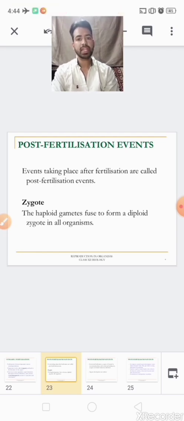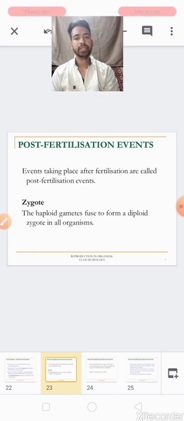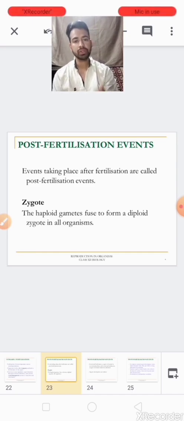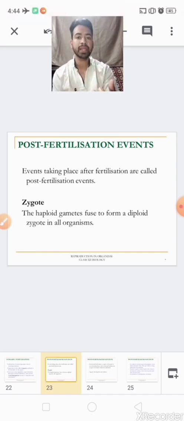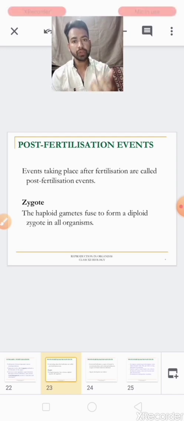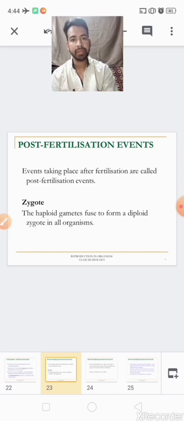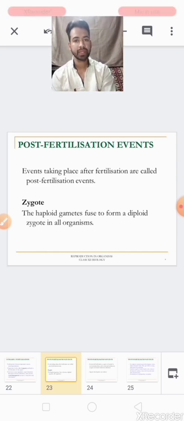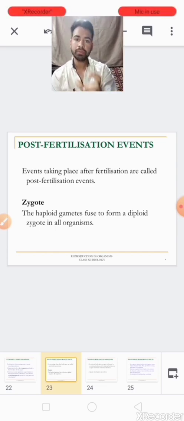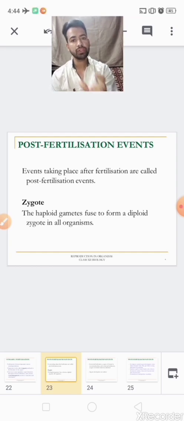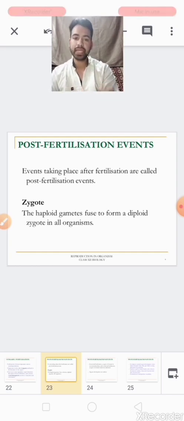Okay, start from the zygote. Zygote, you know very well, is the formation, the fusion of male and female gamete. Okay, fused together they form the zygote. When the male gamete fuses with the female gamete, they form the zygote. So the fertilization product is the zygote.